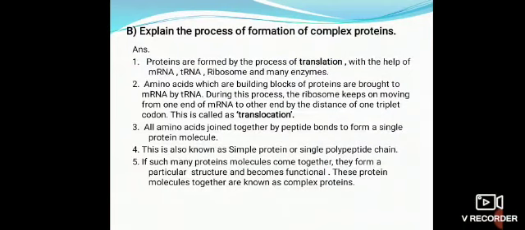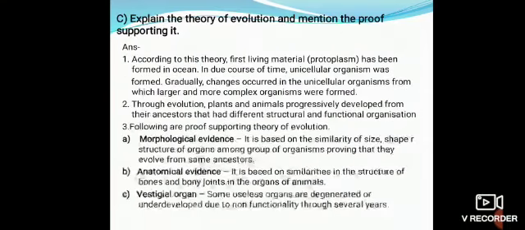Third point, all amino acids join together by peptide bonds to form a single protein molecule. Fourth point, this is also known as simple protein or single polypeptide chain. Fifth point, if many such protein molecules come together, they form a particular structure and become functional. These protein molecules together are known as complex proteins. Next question, explain the theory of evolution and mention the proof supporting it.